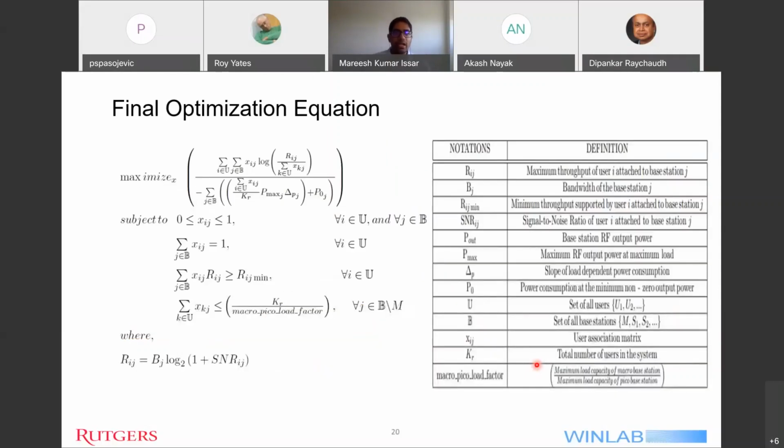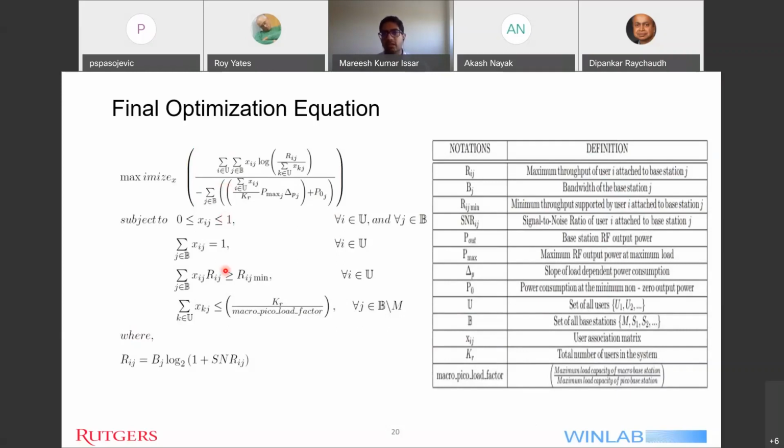This slide shows the optimization equation that will maximize the energy efficiency. Here in this equation, the numerator term is the load balancing term, which we saw in the load balancing based algorithm. The denominator is the power minimization based term, which we saw in the power minimization algorithm.